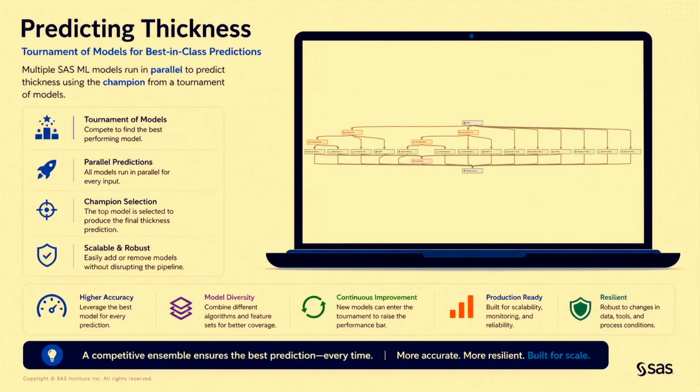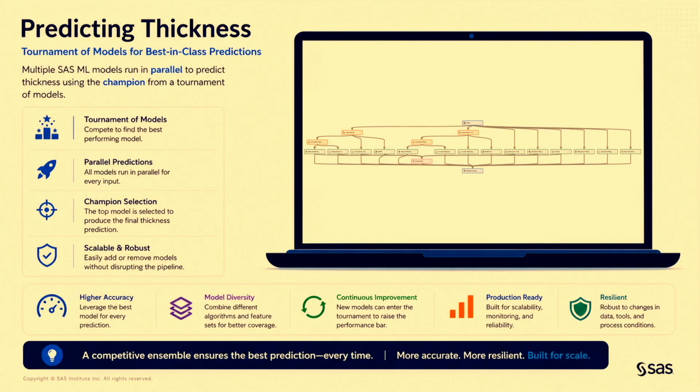And now that we know what approach we want to pick, now we define how we want to structure these models. So we use many tools in VIA that gave us the liberty of having so many models playing at the same time and running in parallel really fast. And we added open source, we added SAS code, we added all the models that are pre-packaged in VIA. And we built this pipeline that is very efficient, runs at the same time as our process, and gives us a prediction of the thickness that's very high and accurate.